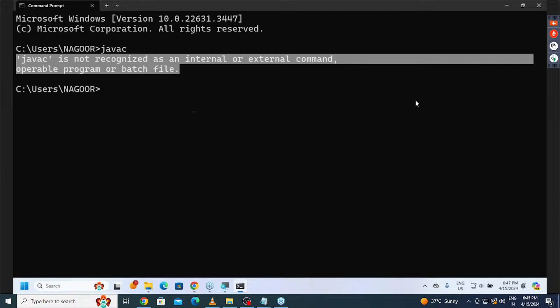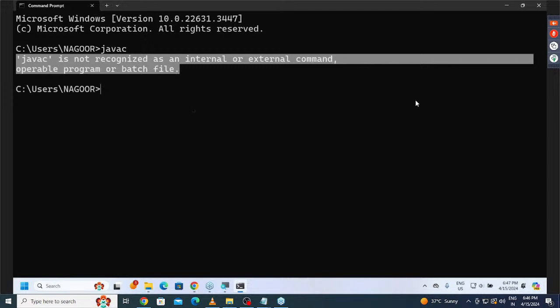This message here we are able to get. Without setting the path environment variable, if we use Java commands in the command prompt, what message are we able to get? Please read out this message. "javac is not recognized as an internal or external command, operable program or batch file."